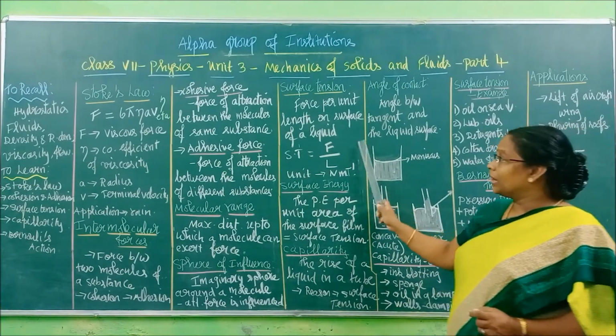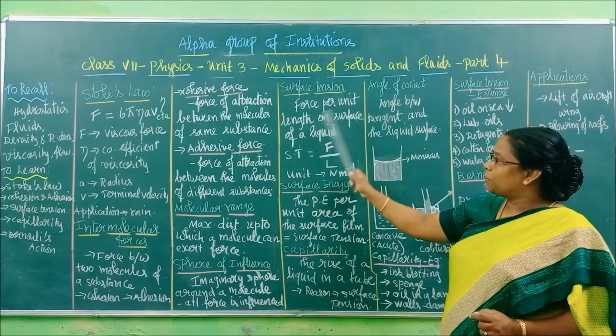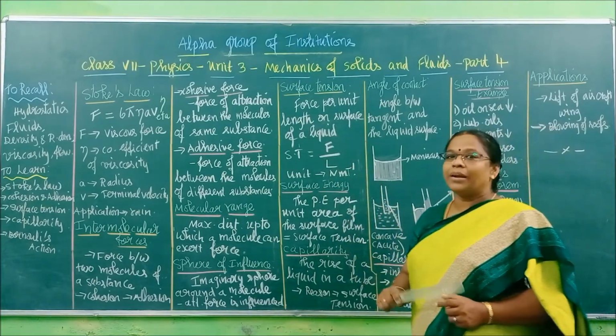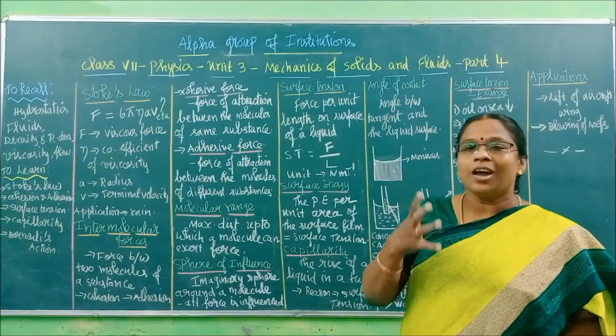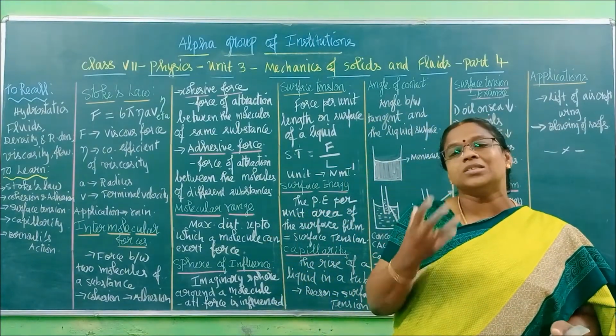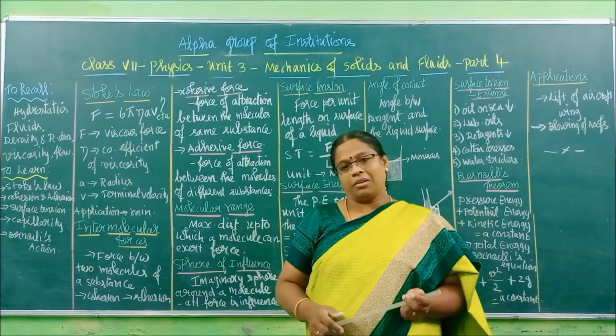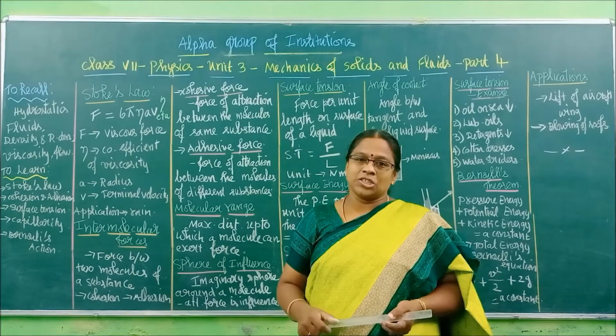Now remember very clearly, children, surface tension is the force per unit length. This is your mathematical definition. But theoretically, how can we understand it? The layer, the process by which a liquid behaves like one elastic membrane, is called surface tension, right?